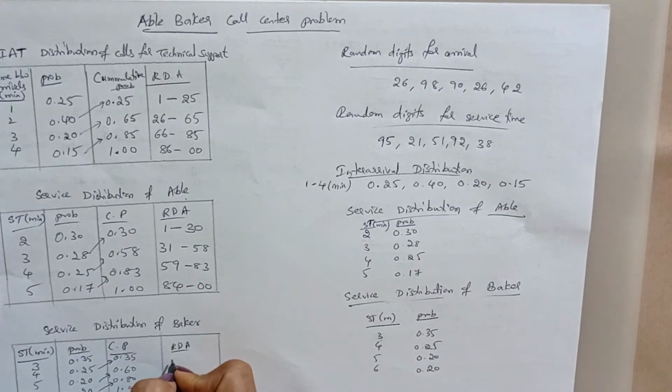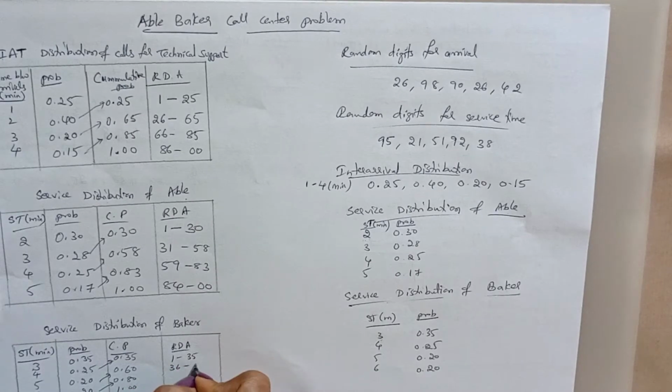Random digit assignment: 1 to 35, 36 to 60, 61 to 80, 81 to 00.